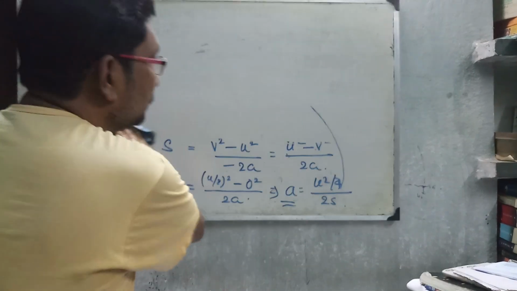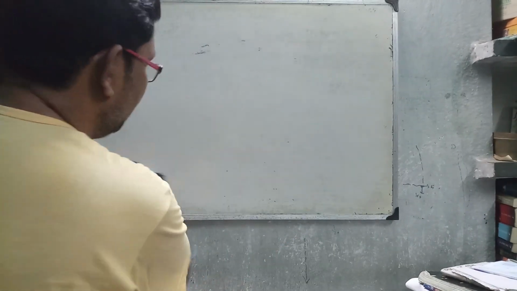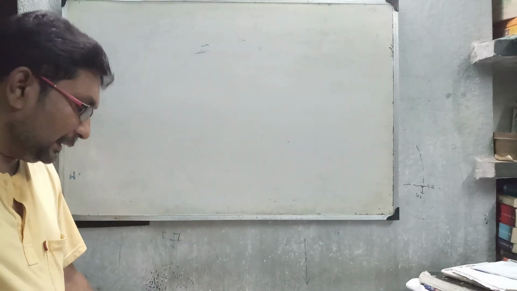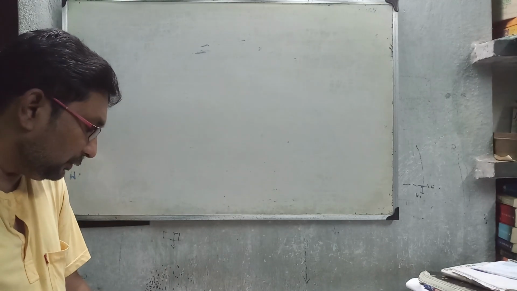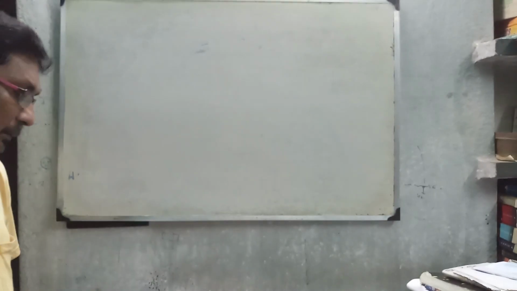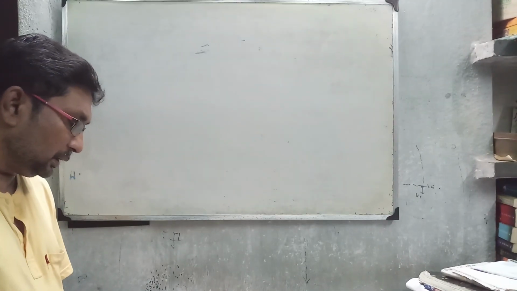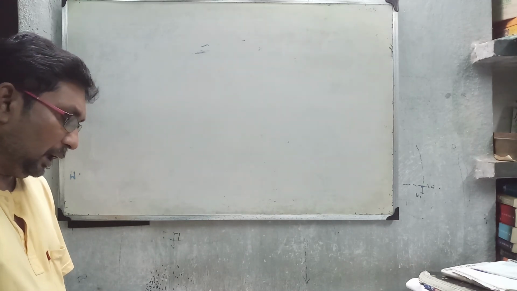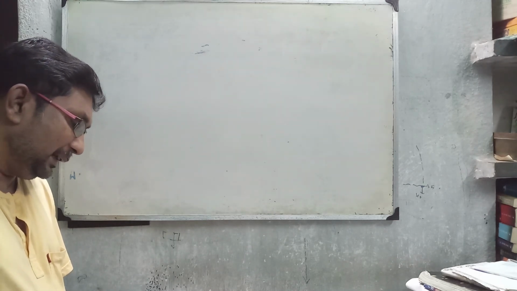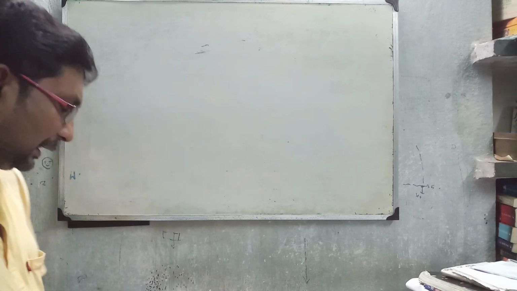Question number one. A bullet fired into a fixed target loses half of its velocity after penetrating 3 cm. How much further will it penetrate before coming to rest, assuming that it faces constant resistance in motion?